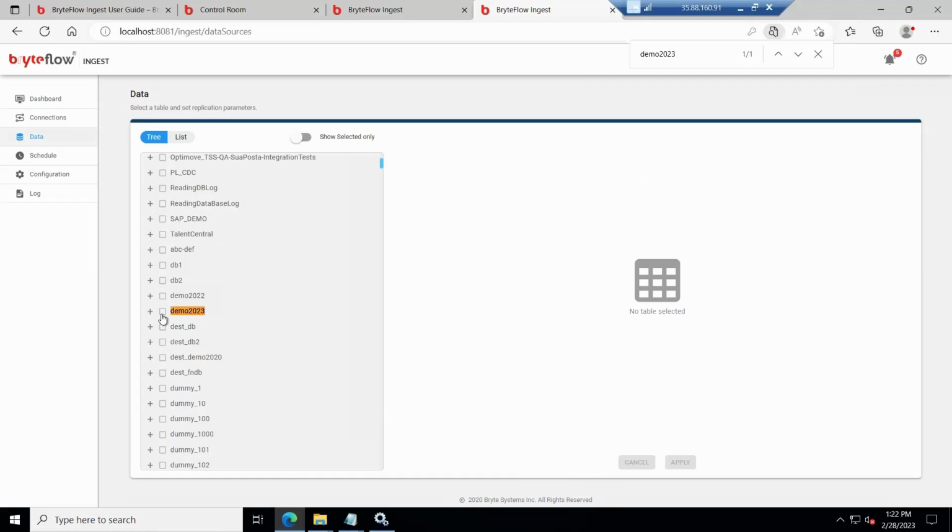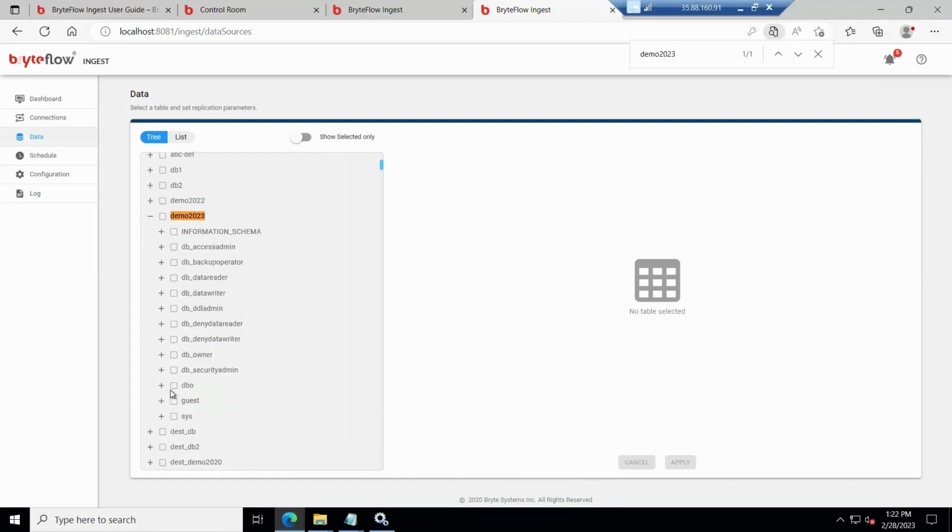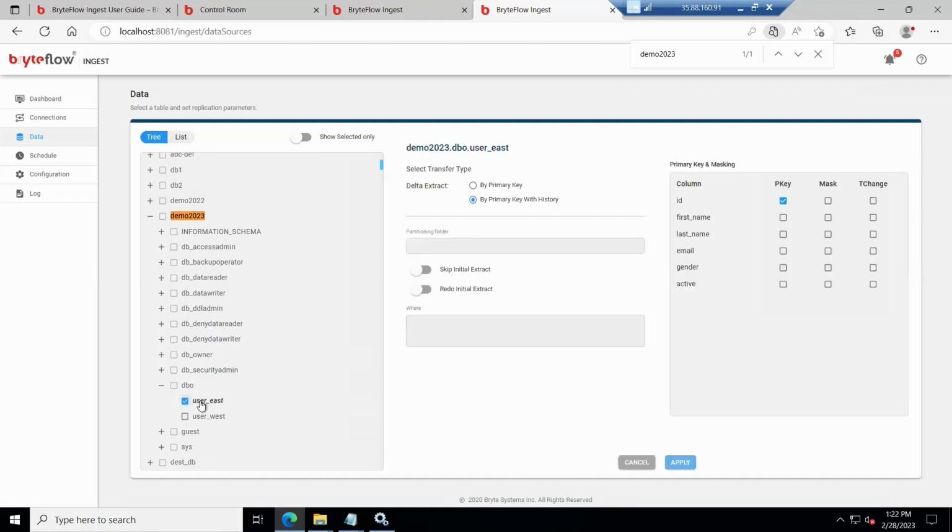So this is the database. You can drill down to the schema and select the tables. Just select the checkbox, click on the table. Here you see the table name and it allows you to select the transfer types. So first transfer type is by primary key.